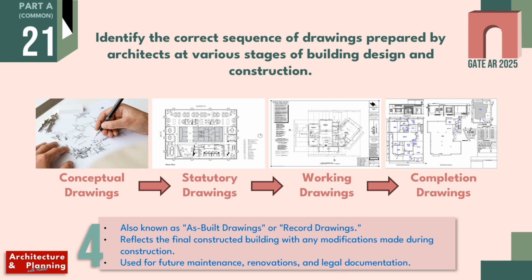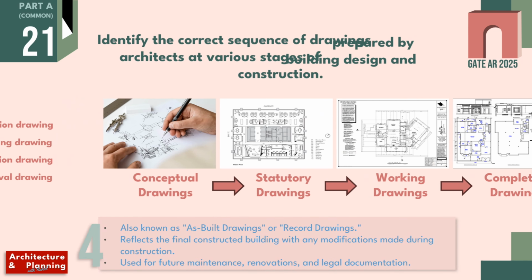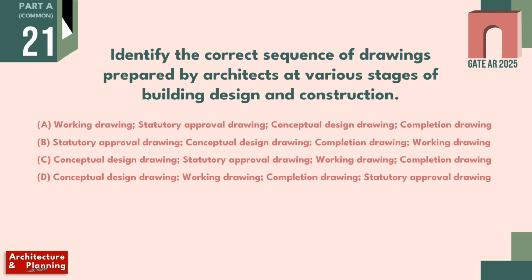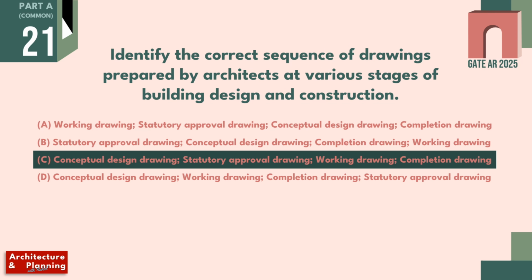After submitting these drawings, a completion certificate is issued by the local authority. So this is the correct sequence. Therefore, the correct answer is option C: conceptual drawings, statutory approval drawings, working drawings, and then completion drawings.